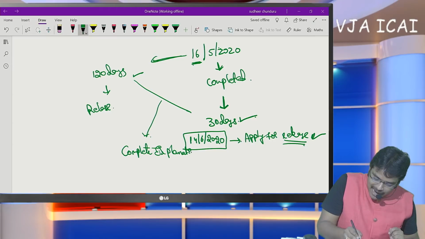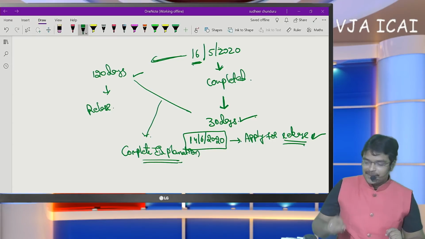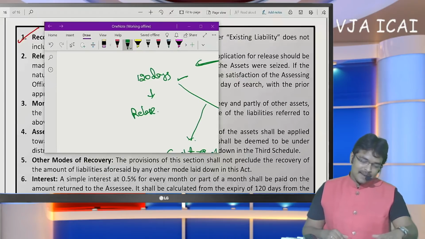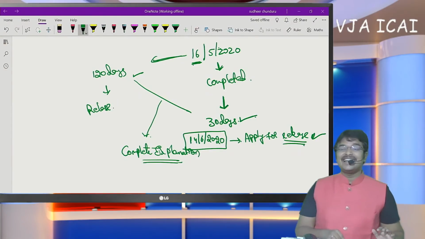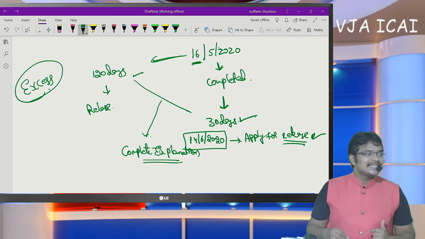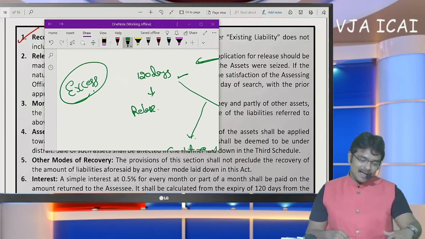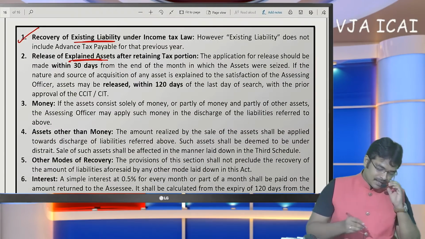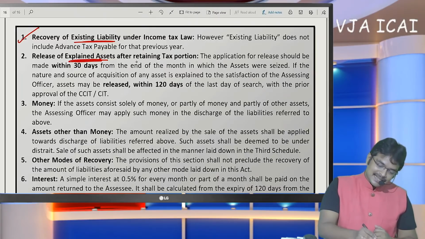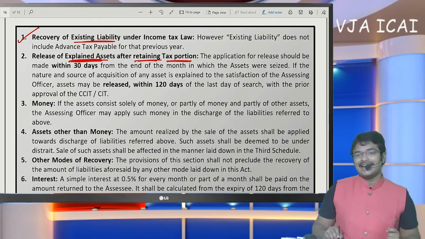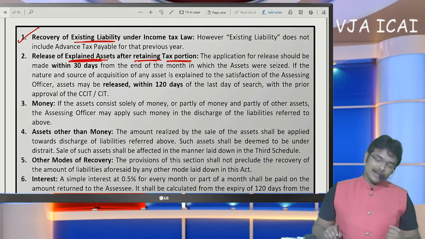The ownership has to be completely explained by the SSE. If ownership is completely explained, then only they are going to release the excess assets. That means after retaining the tax portion, excess assets will only be released by the officers. This is a very, very important aspect practically. Tax portion shall be retained and excess assets shall only be returned.